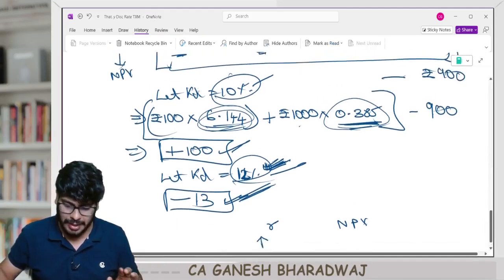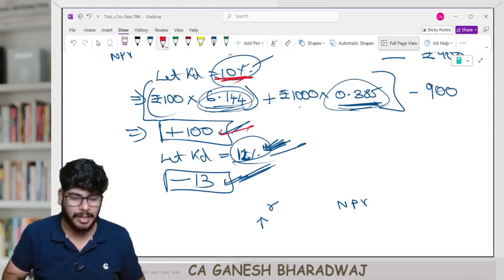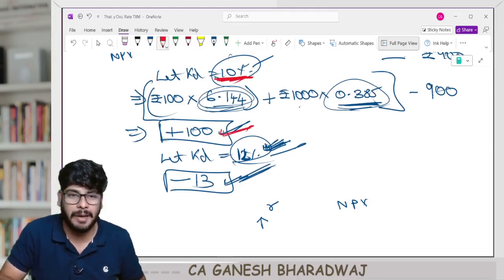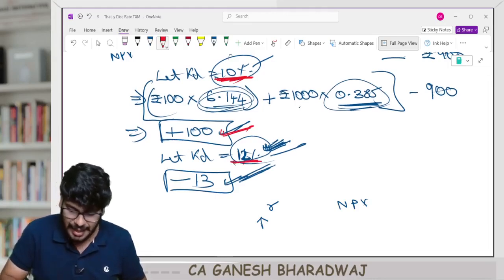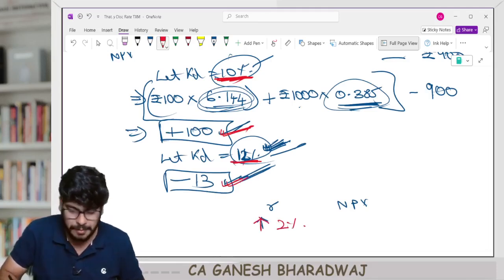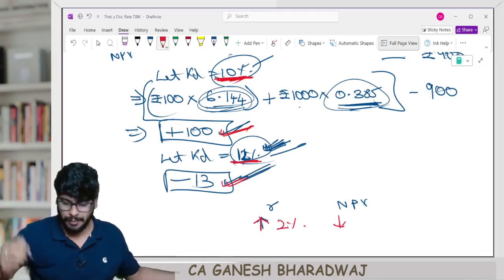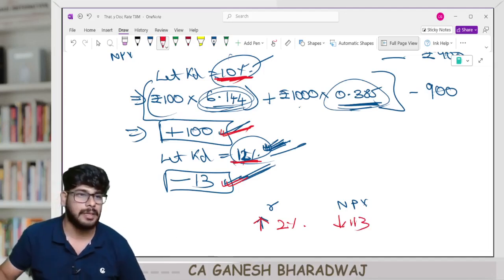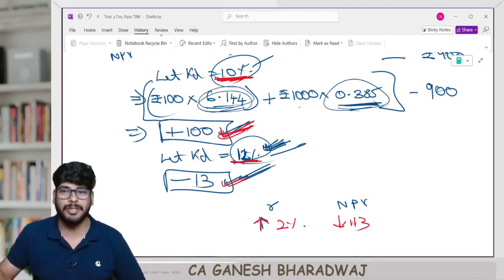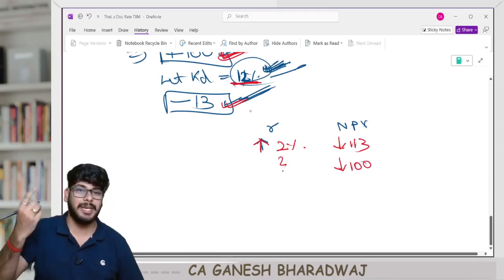So now basically what has happened: if I keep my KD as 10%, I'm getting a positive 100. Guys, please focus here. If I'm having a KD of 10%, the NPV value is a positive 100. If I keep my KD as 12%, I'm getting a negative 13. Or in other words, if I increase my KD by 2%, my NPV falls from positive 100 to negative 13. It falls by 113. Correct? But I want my NPV to fall only by 100 to make it equal to 0. Correct? So for a fall of 100, by how much should my KD be increased from 10%?